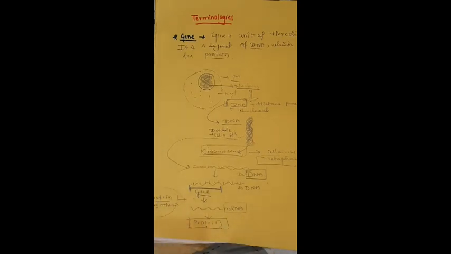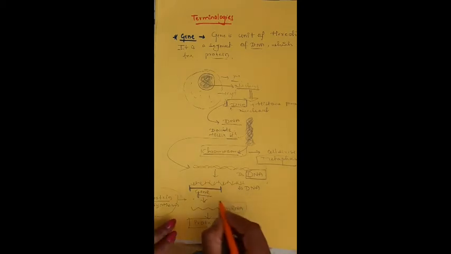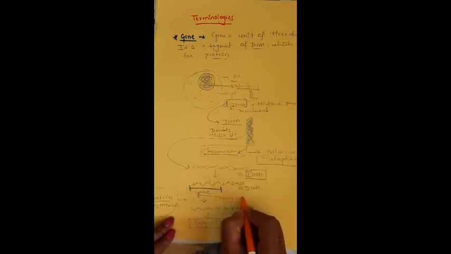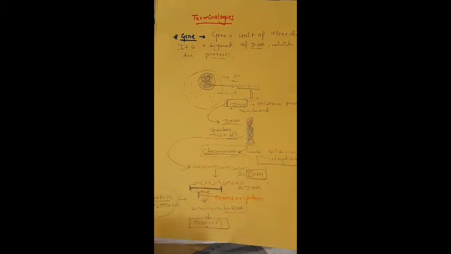When the DNA converts into a mRNA, this is known as the transcription process. When mRNA converts into a protein, this process is known as the translation process. Both the translation and transcription process we can see in the protein synthesis.